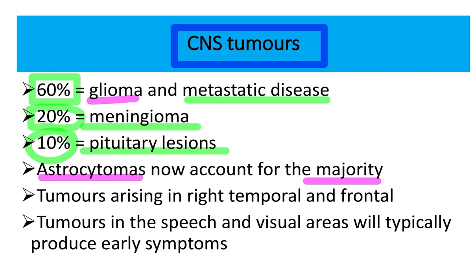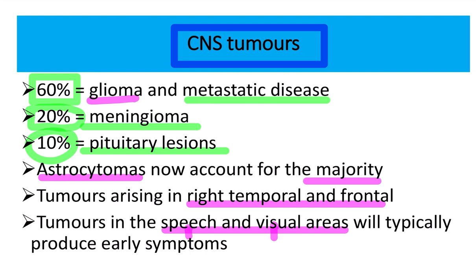Tumors in the speech and visual areas will typically produce early symptoms.